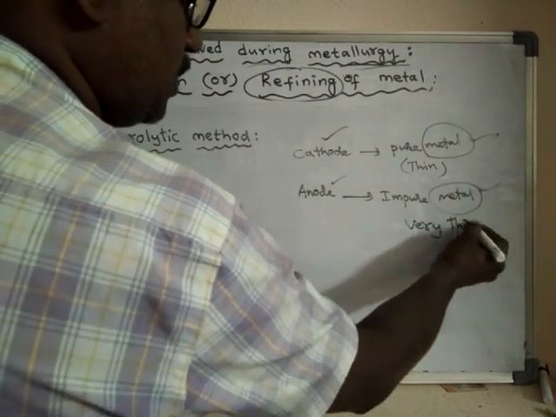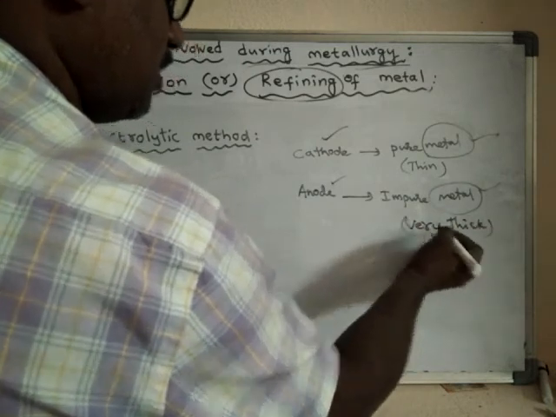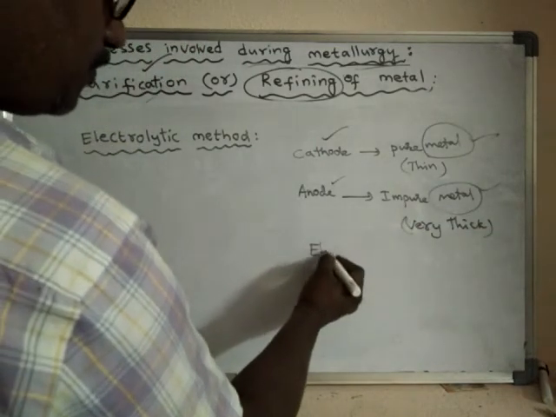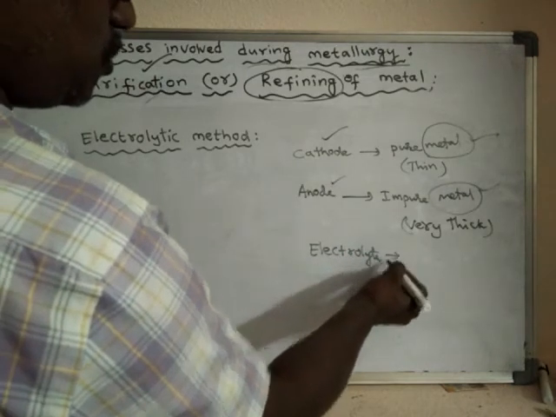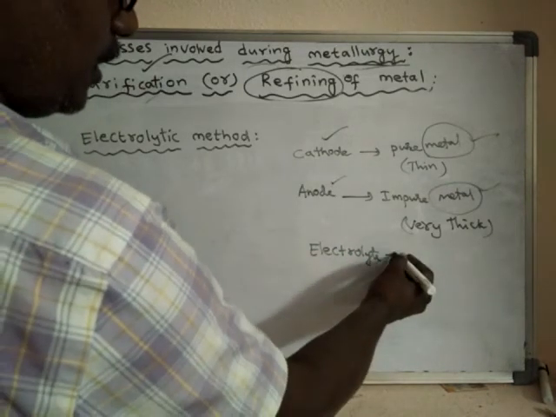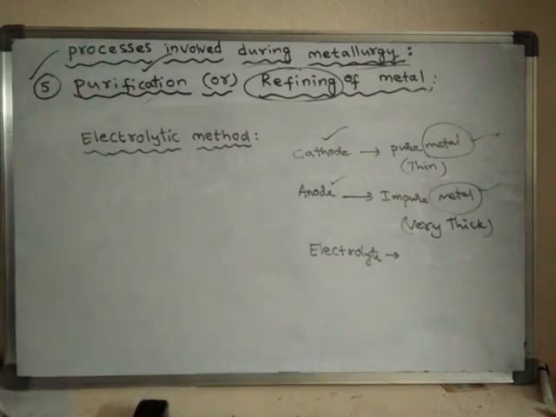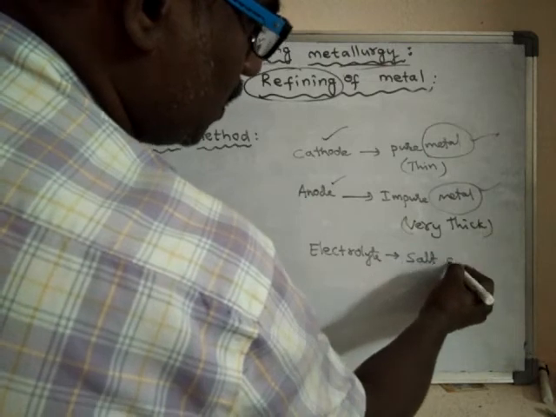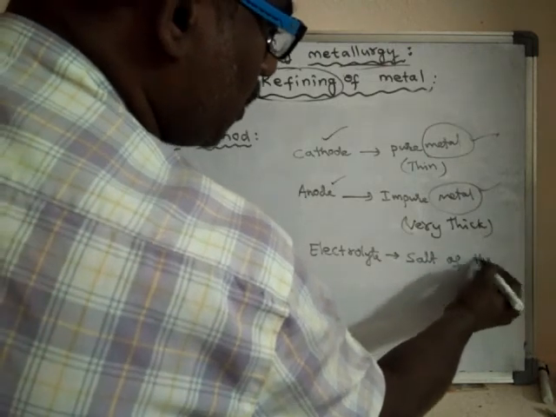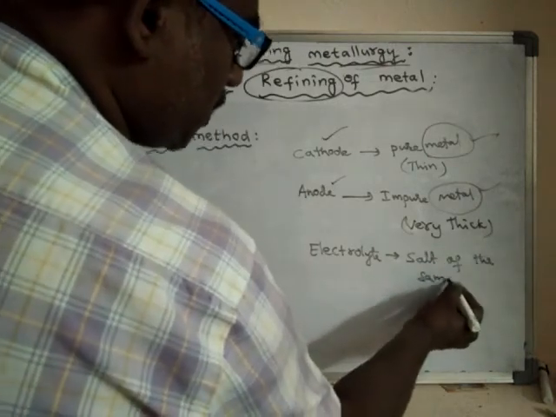And the electrolyte is made up of a salt of the same metal.